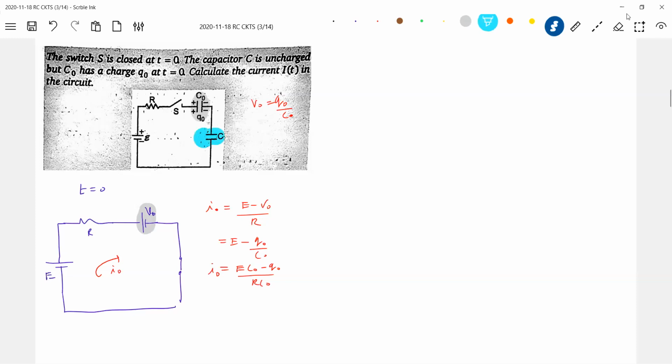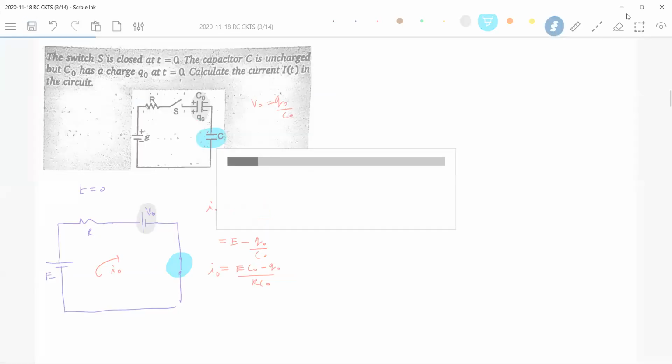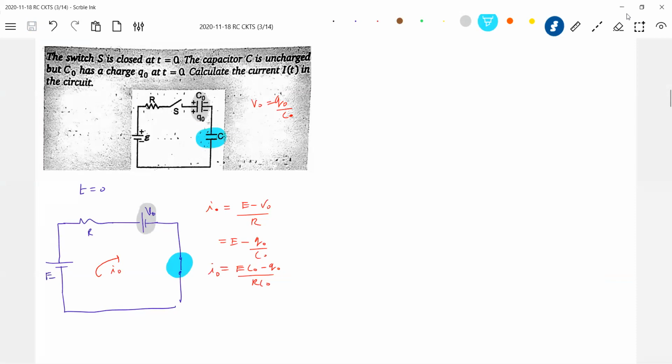And the next under this capacitor is what? Replaced with a short circuit. So here afterwards in an RC circuit, when you come across a charged capacitor, you can replace that with a cell to find out the initial current. And the uncharged capacitor should be replaced with a short circuit. After a long time, it should be replaced with an open circuit, the uncharged capacitor.